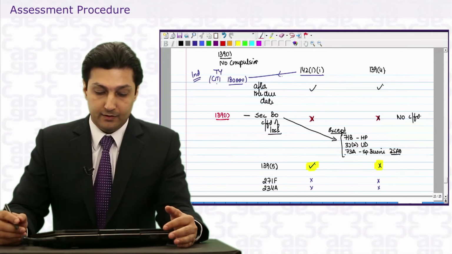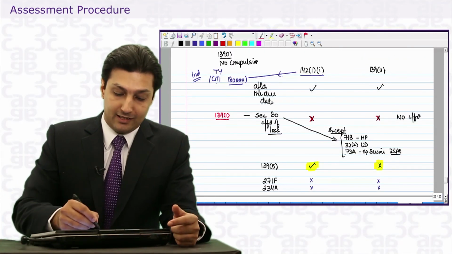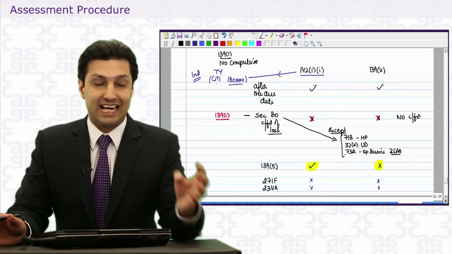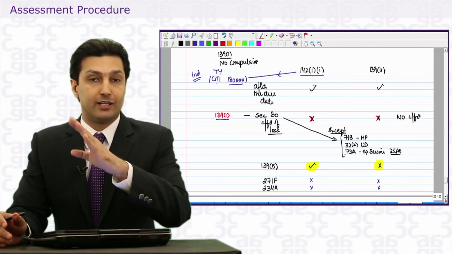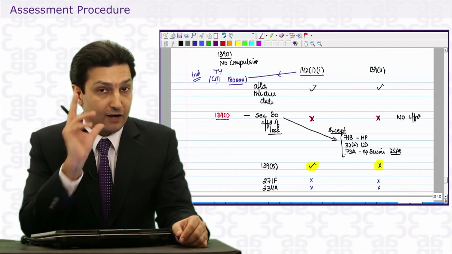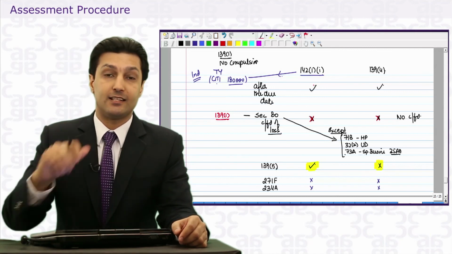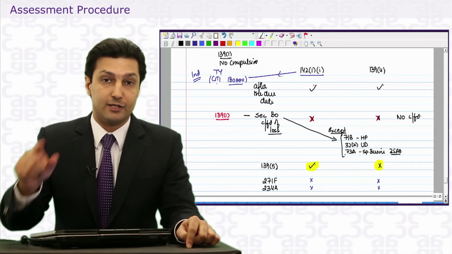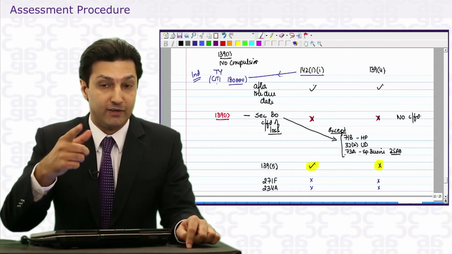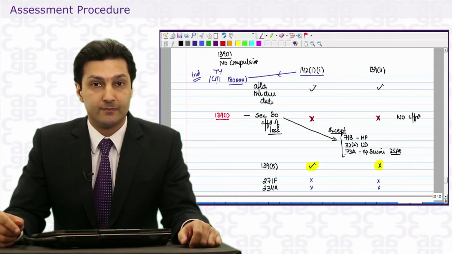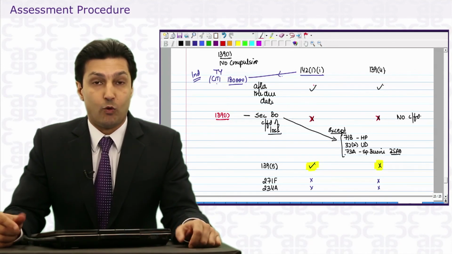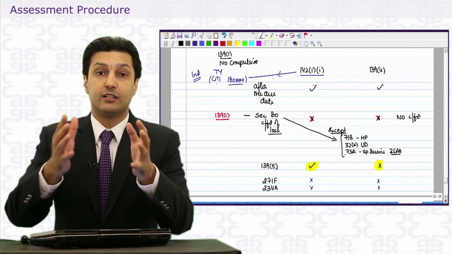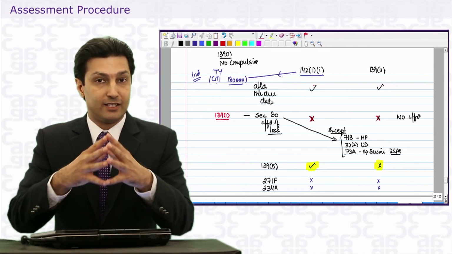Let's go through these charts again. So a return after the due date is either a return under 142(1) or a return under 139(4). Can I get a notice under 142(1) before the due date? No. Can I get a notice under 142(1) after the due date? Yes. Can the assessee say I still have time period to file a belated return? No, because filing a belated return is a privilege. It's not a right. What if I do file a return within the time period mentioned in the notice? Well, it's a return filed late, but it is within the time period of the notice.